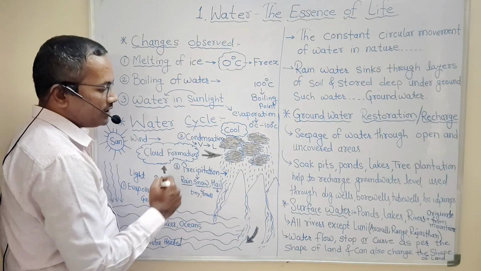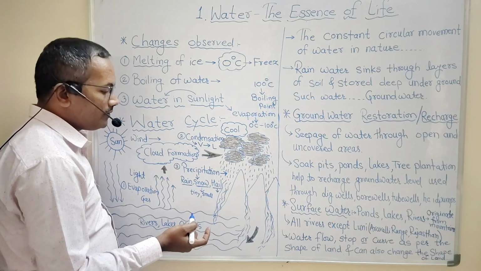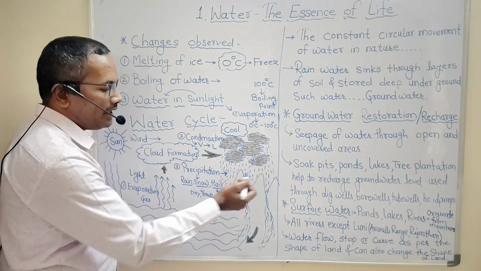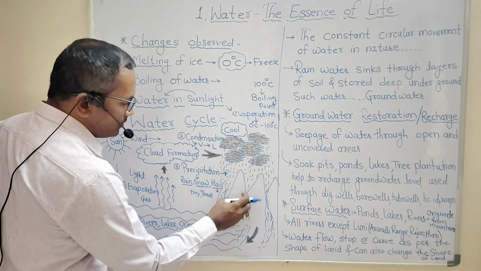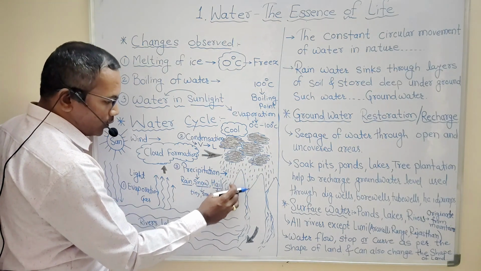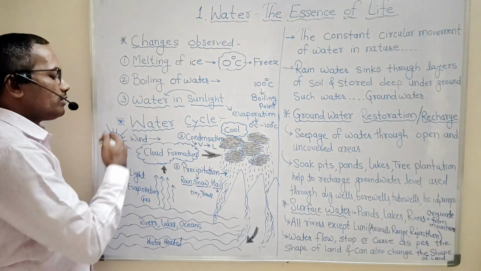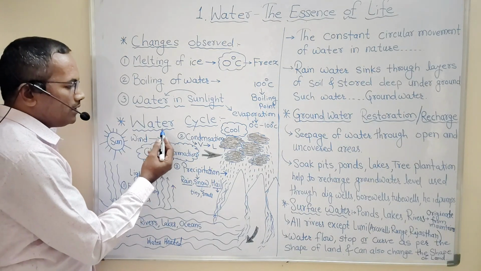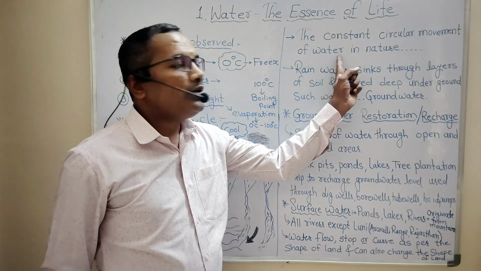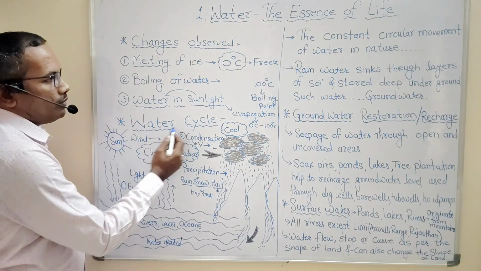This process is condensation, and when condensation takes place, simultaneously precipitation of rain, snow or hail takes place, and whatever water comes down, that water from the sloping region gets collected in the plain area, and again this water performs evaporation, condensation and precipitation. This constant circular movement of water in our nature is called the water cycle.